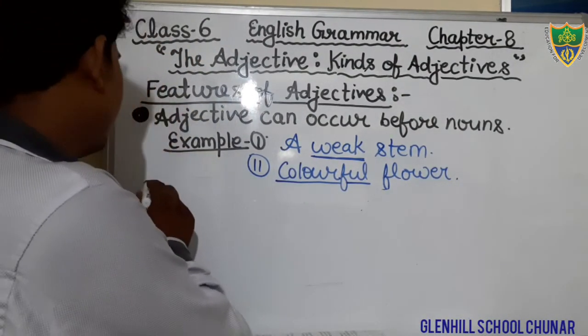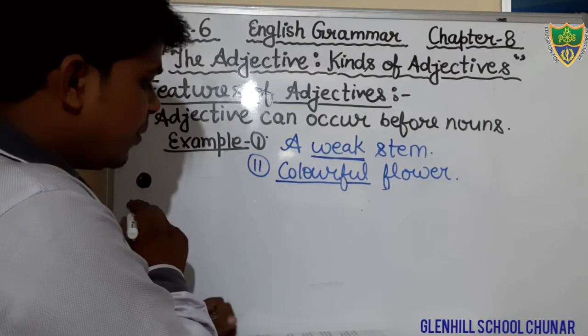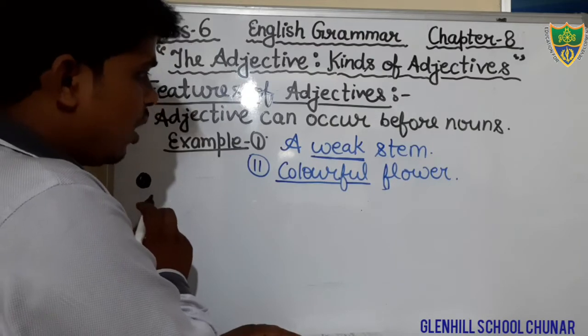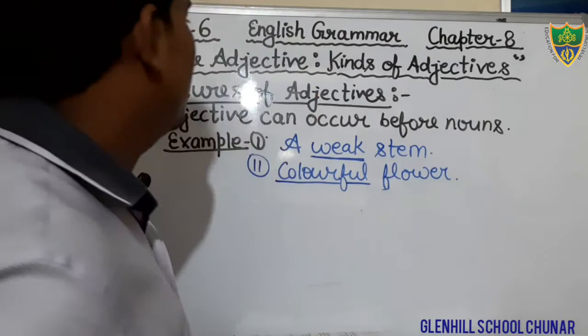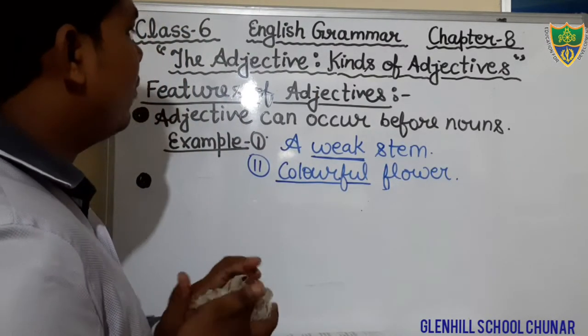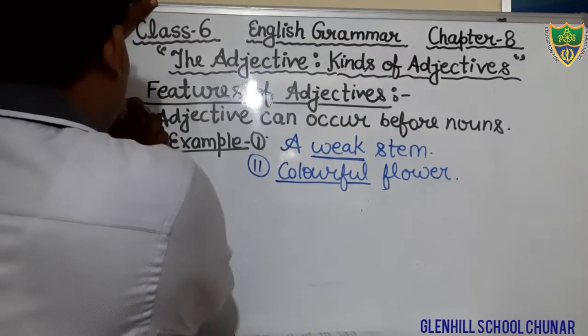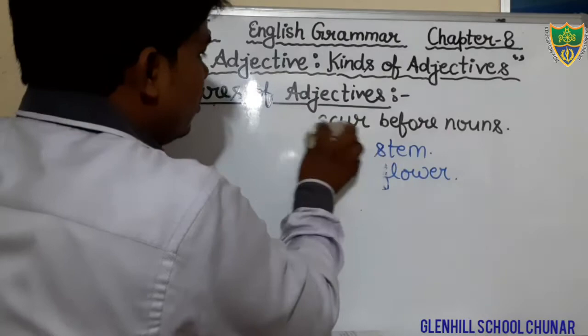Come to the second feature. You can write here, second feature. What is the second feature? Dear students, I am going to erase it, and I hope that you all have written. Another feature we will discuss, feature number two.